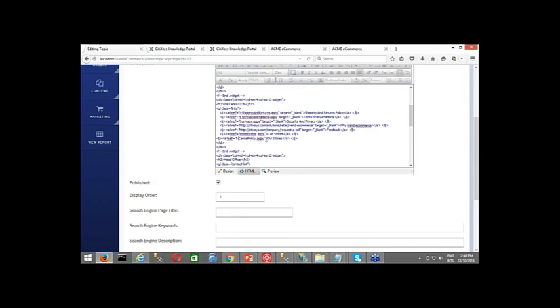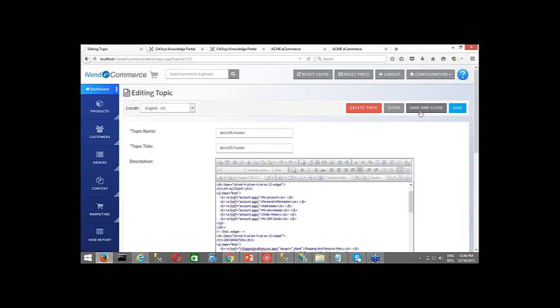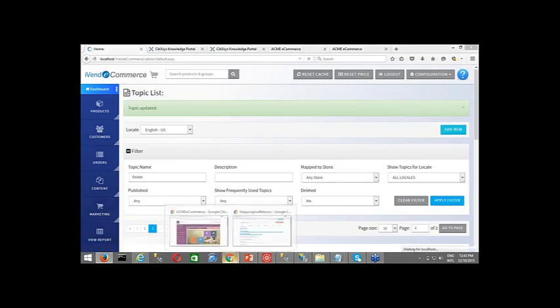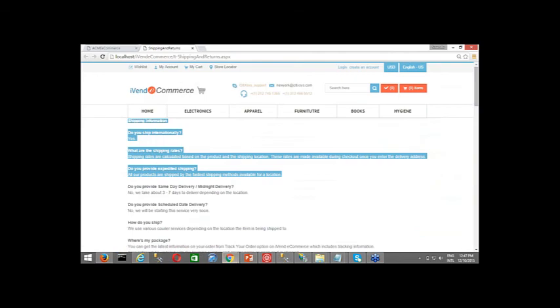The system knows now. Here I want it to appear as cancellation policy. I click on save and close, reset the cache.